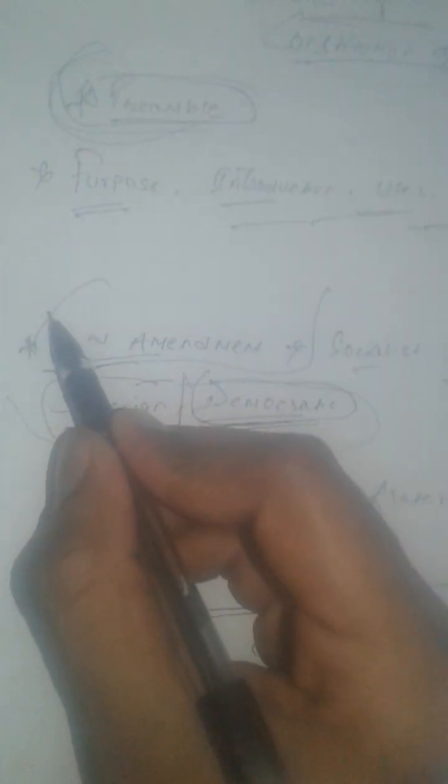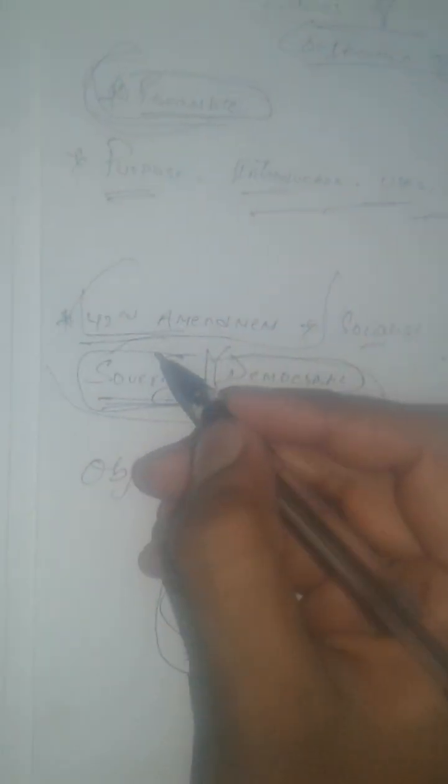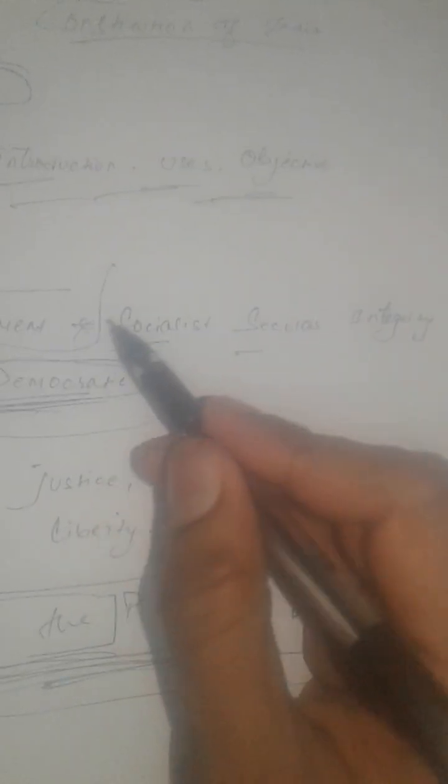After the introduction of the 42nd amendment, this is a very controversial topic among the political leaders and political parties as well, so I'm not going into that. I will make clear all these terms.